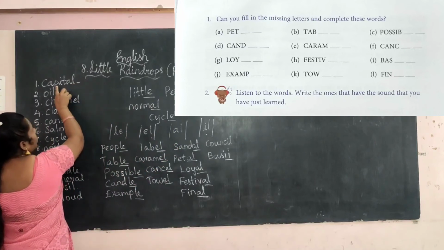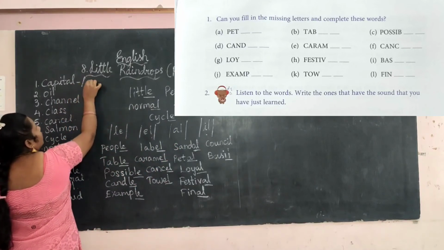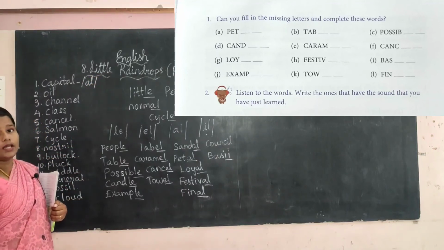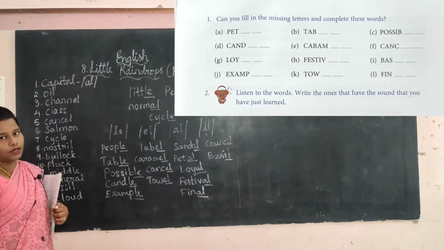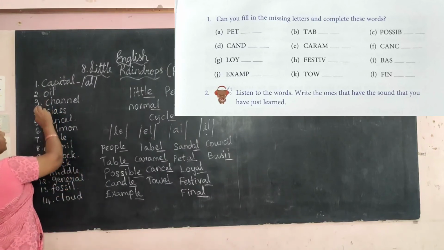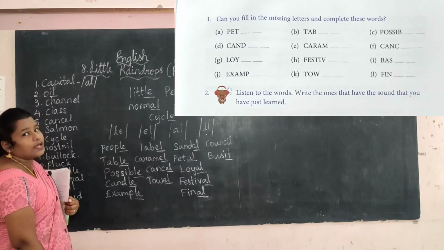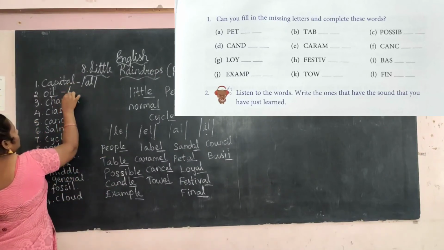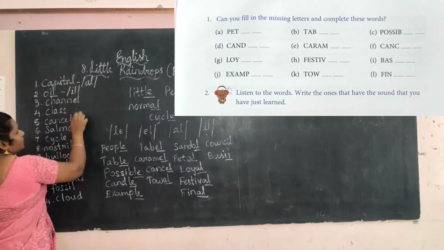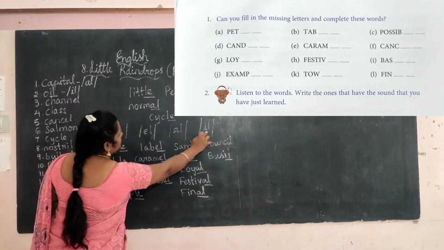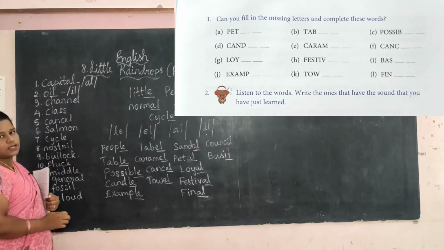So you want to write capital, then write the sound, then write the pronunciation of this word. Next one, oil. See what sound is used here? IL. This also we learned in these sounds. So you want to write the sound.